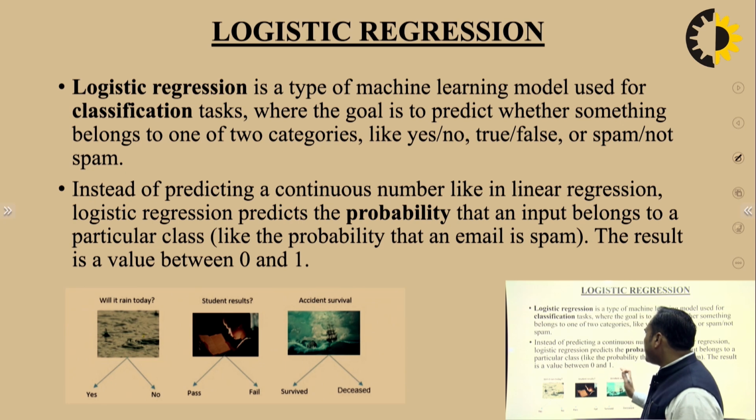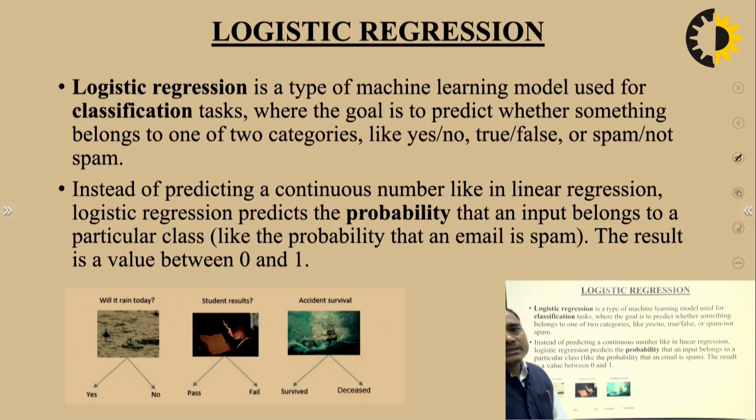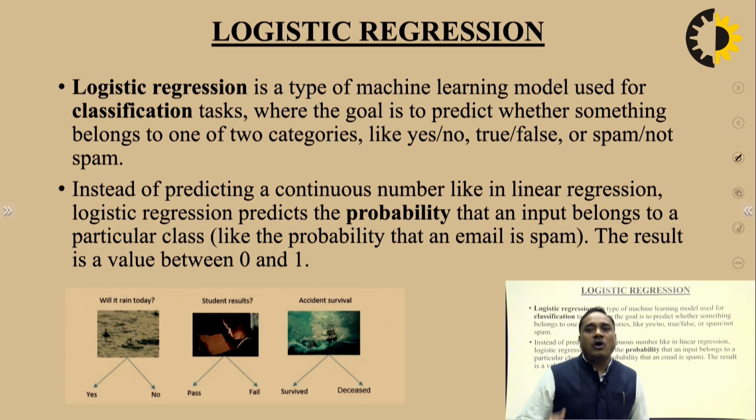Instead of predicting a continuous number like in linear regression, logistic regression predicts the probability. Probability means true or false: how much percentage it is true, how much percentage it is false. What is the chance of it happening, the chance of failure.